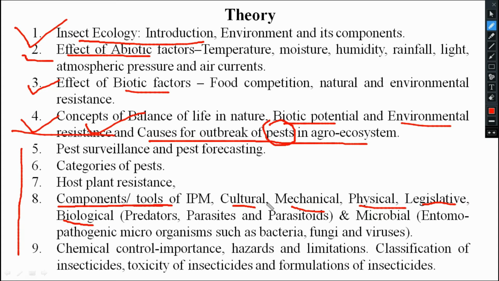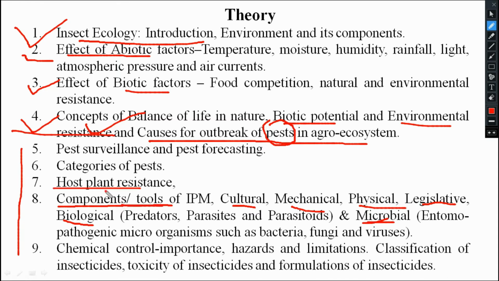Then come to microbial. Microbial means microorganisms like fungus, bacteria, virus, nematodes, rickettsia. Those microbial organisms are used in microbial control of insects, or you can say pests. Understood? So these are the tools, and each one by one we will cover here.